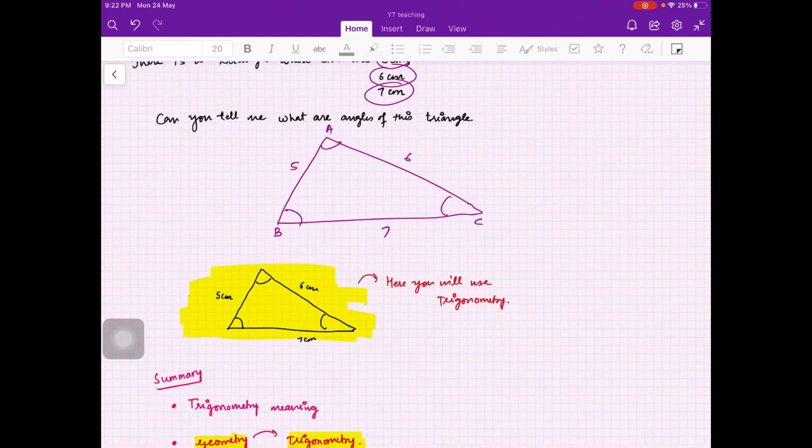Okay students, this topic trigonometry is very important if you will pursue higher mathematics, maybe physics, or something which is very applied, maybe mechanics, you will use trigonometry again and again, right? So it is a very important subject and it's very easy, so you should understand it with all the love. You should try to learn this subject.